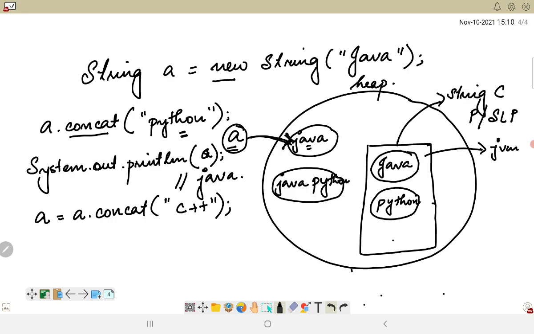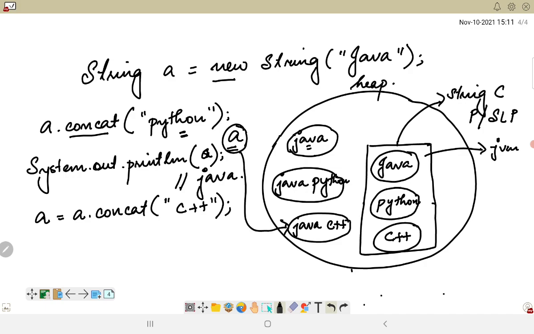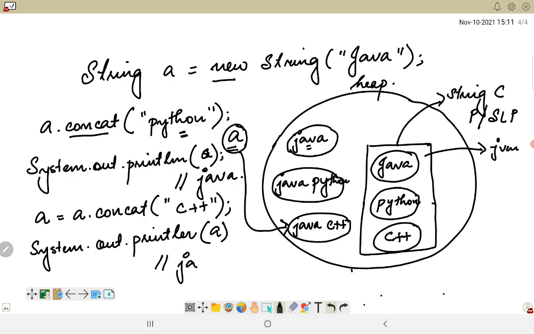So now another object would be created with the name Java and C++, and another object would be created as C++, and now A will not be pointing to the previous object, instead it will be pointing to the new object. So now if I print A using System.out.println, what value should I get? I should get Java C++.